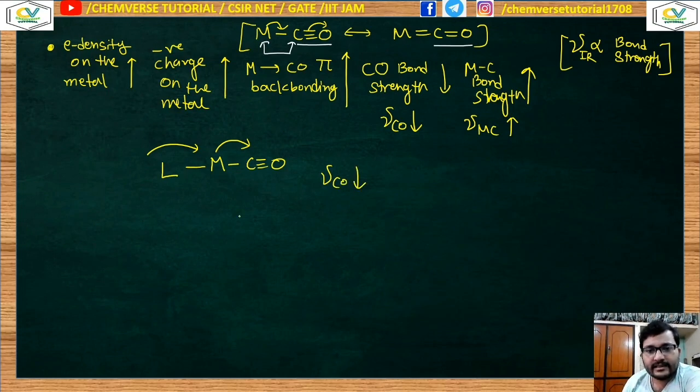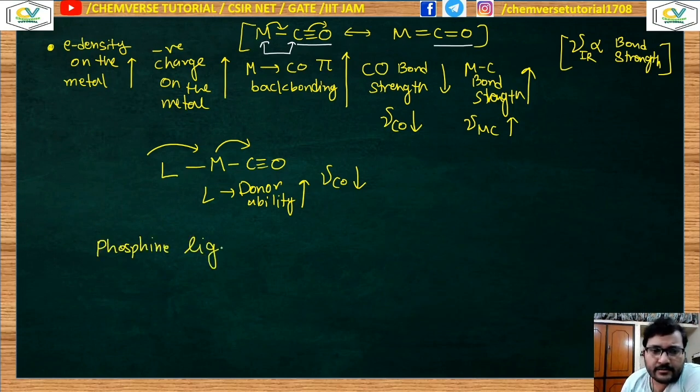So if the donor ability of the spectator ligand L increases, the carbonyl stretching frequency will decrease. We had discussed the phosphine spectator ligands. When a phosphine ligand behaves as a spectator ligand, what will be the order of the donor ability?